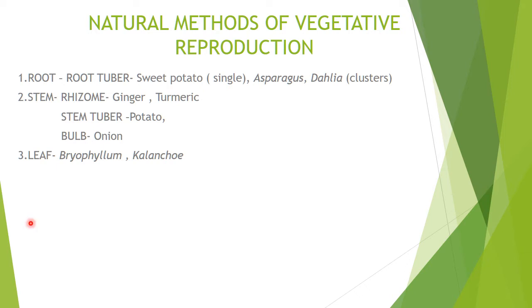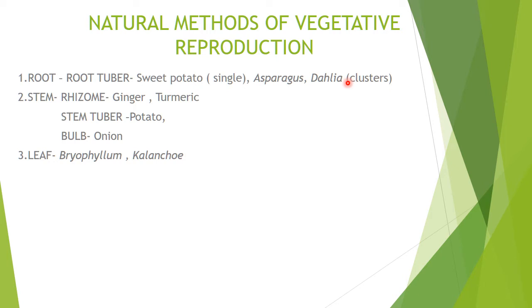Root tubers are underground and swollen due to the storage of food. In root tuber there are different types. Sweet potato means from one node a single root will be arising and the aerial branches will be going up. So they are seen singly, not in groups.